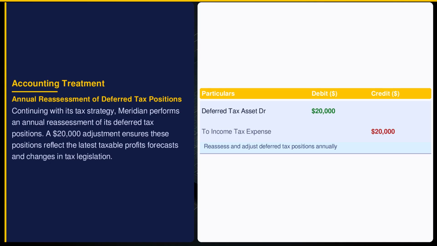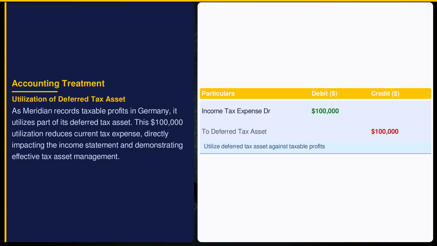By adjusting $20,000 in deferred tax asset, Meridian aligns its financial outlook with reality, crucial for compliance and strategic decision-making under IAS 12. Utilizing a deferred tax asset against taxable profits reduces current tax liabilities, optimizing cash flows. Meridian's $100,000 utilization decreases tax expense, showcasing strategic tax planning under IAS 12. This move enhances net profit, reflecting the foresight in managing deferred tax assets.